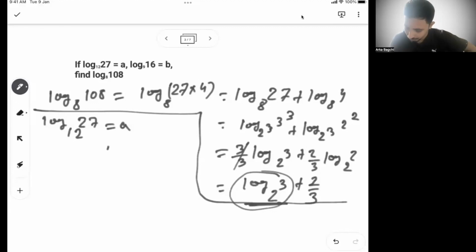But if you see the other one, log of 16 base 9 is equal to B. Now you see 16 is 2 to the power 4 and 9 is 3 squared. So from here it makes sense.